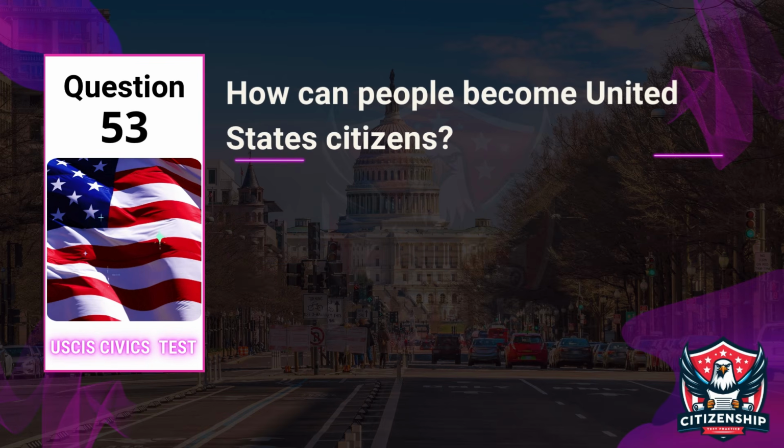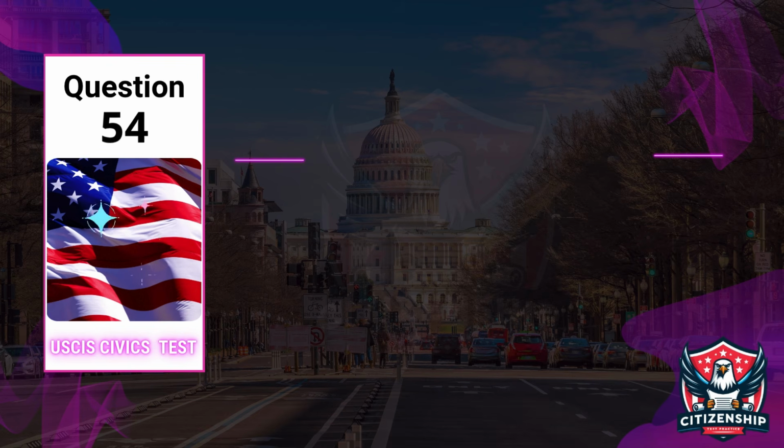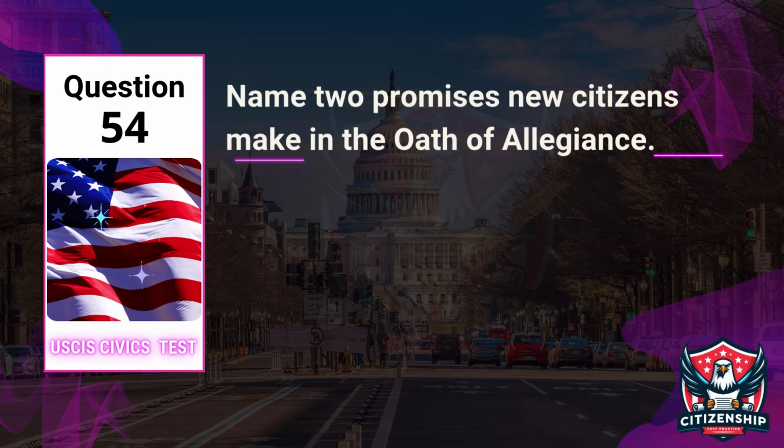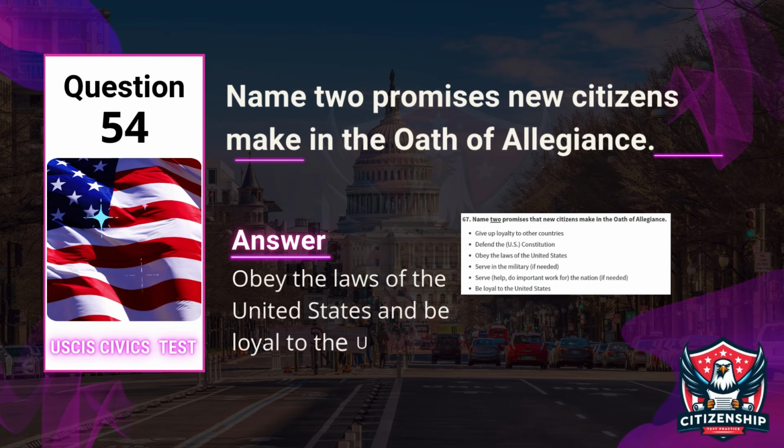Question 53. How can people become United States citizens? Answer. Naturalize. Question 54. Name 2 promises new citizens make in the Oath of Allegiance. Answer. Obey the laws of the United States and be loyal to the United States.